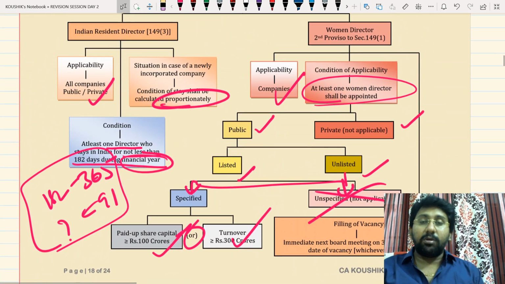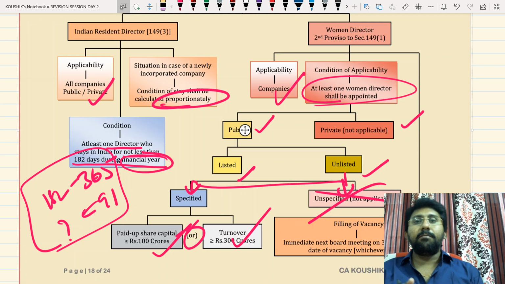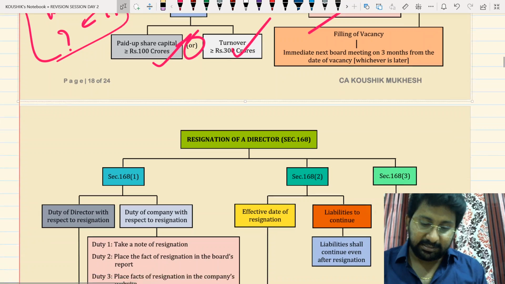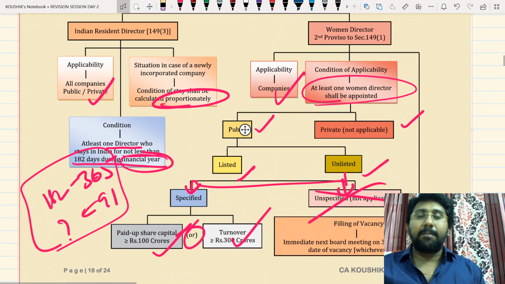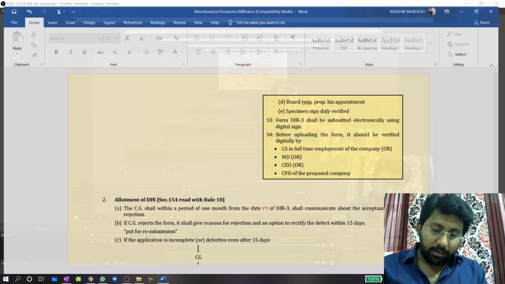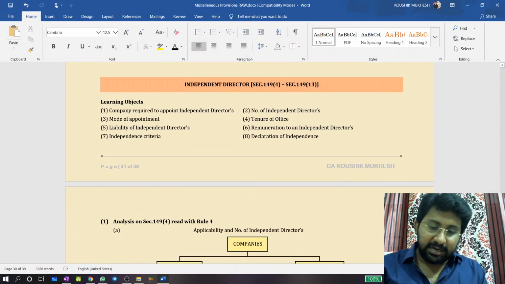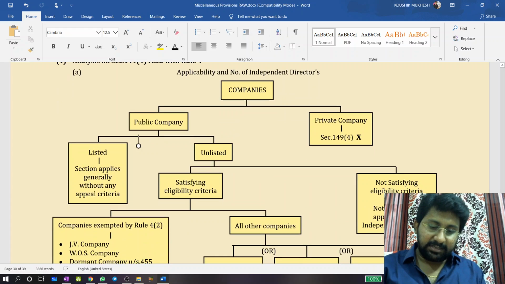Okay, I covered only the section's content. Inside we can dig into the issues and spend a lot of time, but that is not the idea behind the revision classes. So this is the completion of another appointment called a women director. There is another directorship to cover, that's called independent director. So let's have a look into this.